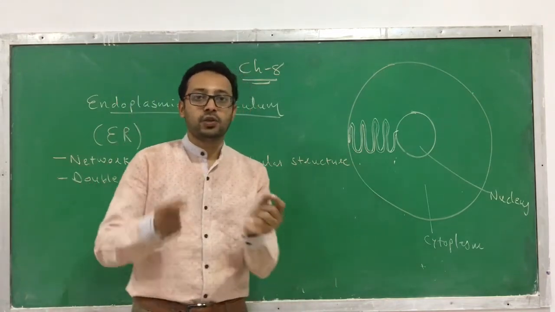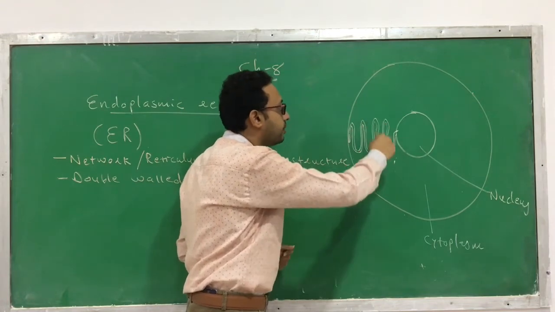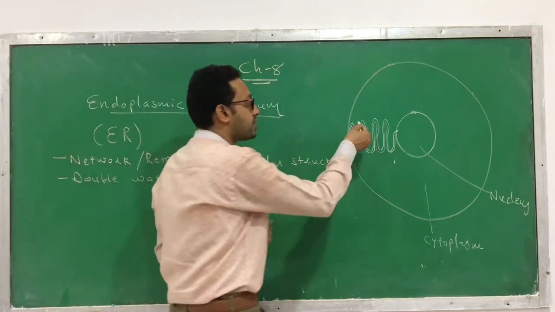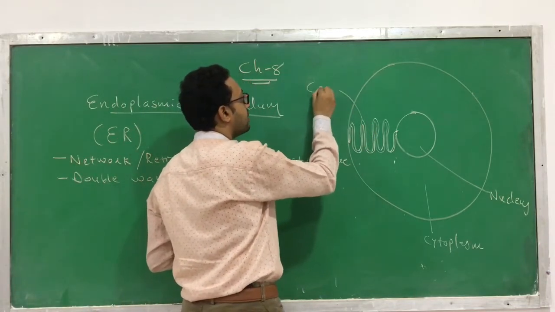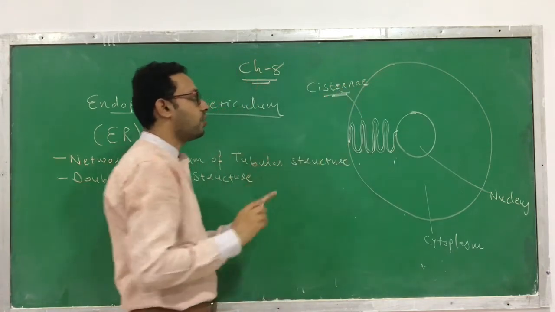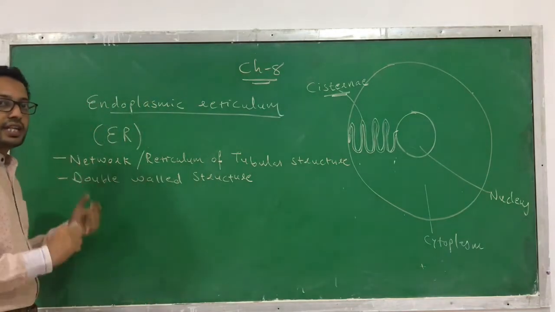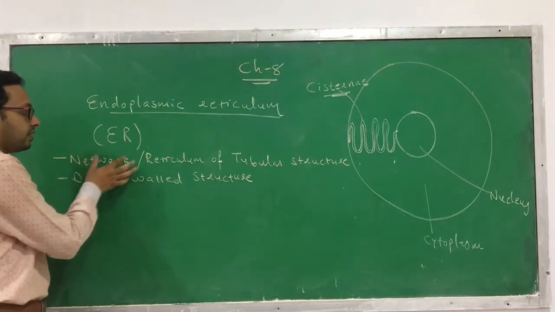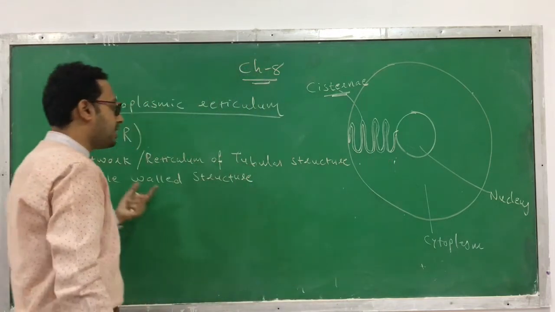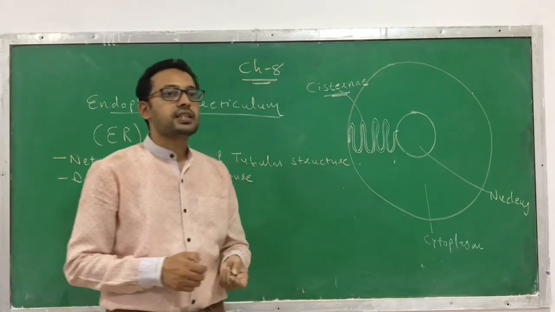This tube-like structure is arranged in many folds. You can see this is one fold, second fold, third fold, fourth fold, and many, so it forms a manifold. These folds are called cisternae. Again I repeat, what is endoplasmic reticulum? It is a network or reticulum of tubular structure present in the cytoplasm. It is a double walled structure arranged in the form of folds, and these folds are called cisternae.